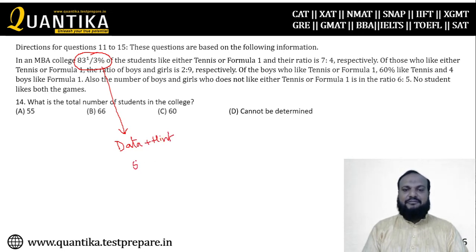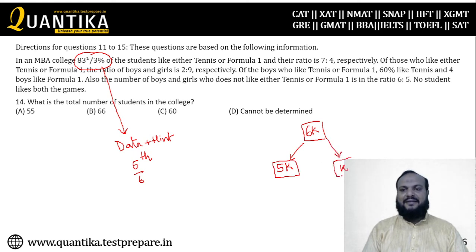The data is that 5/6 of the total students play one of the games, and the hint is that the number of students present in the college should be a multiple of 6. So when you start with 6k as the total number of students, what happens? 83.33% means 5k students play either tennis or football, and the rest, k, do not play any game.